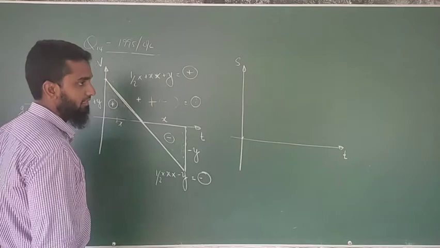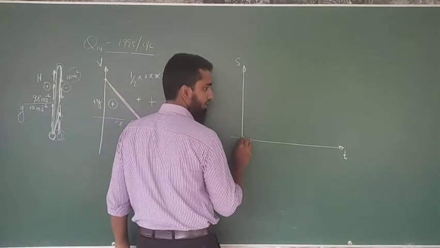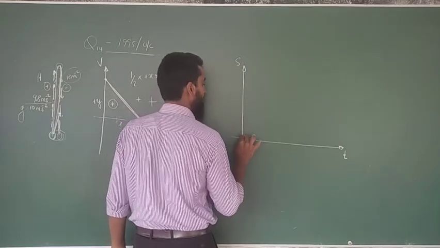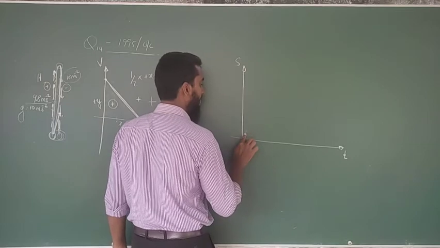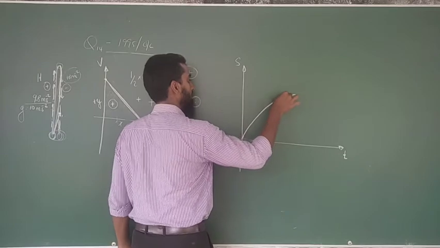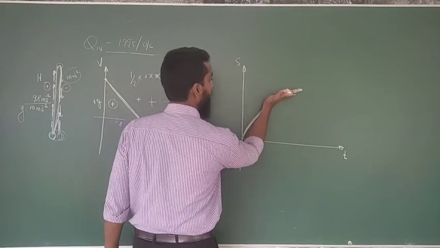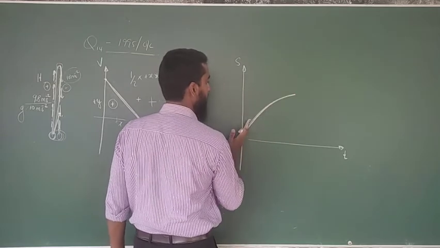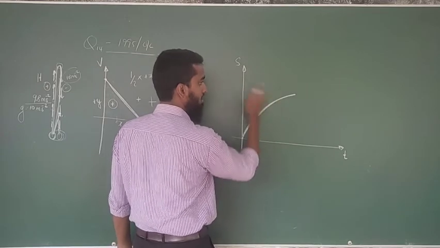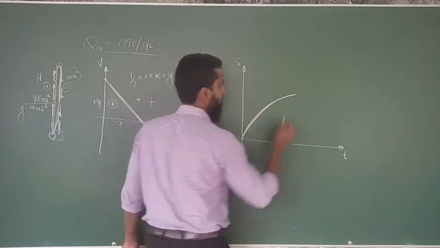Velocity is decreasing. What is the meaning? Decelerating, right? Having a deceleration. The portion of the graph which shows you the decreasing velocity is like this. Why? Continuously the slope is getting reduced, right? Therefore the velocity is decreasing. The slope or the gradient is the velocity in the ST graph, right?